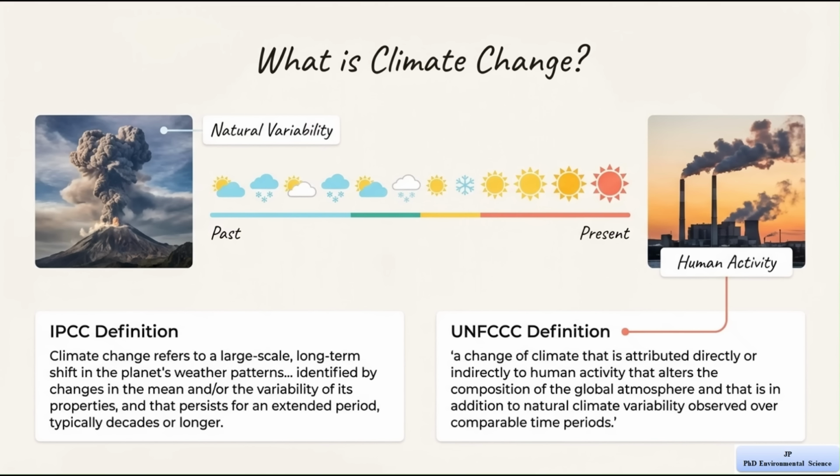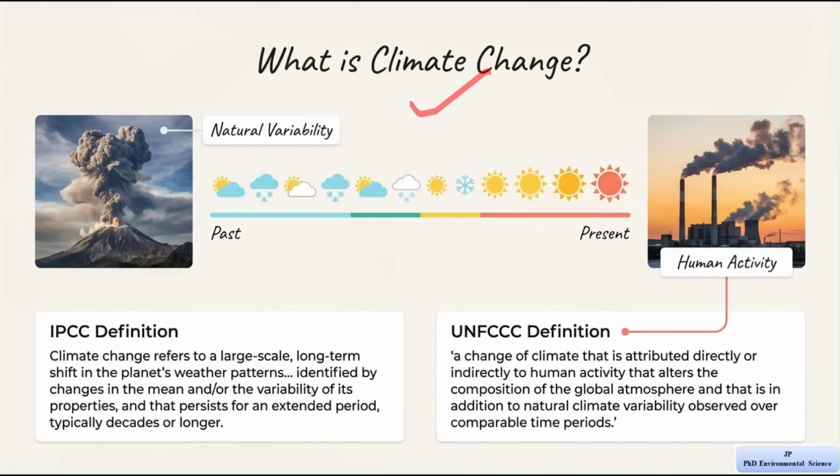Alright, now we are going to understand a very important concept, which is climate change. What is climate change, why it happens, and how different organizations define it. First, look at the title, which asks what climate change is. Climate change means a long-term change in the usual weather patterns of the Earth. It does not refer to small or temporary changes, but to big changes that continue for many years or even decades. Now you can see two main causes or contributors to climate change.